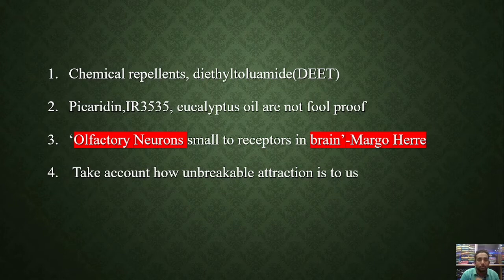It is useful to transfer the smell signal to the mosquito's brain. Just remember this one point in the PPT: the olfactory neuron is present in the mosquitoes. It is useful to transmit the smell sensation for the mosquitoes from nose to brain. Okay, just remember that one point. That is enough. This is the main core point of the article.